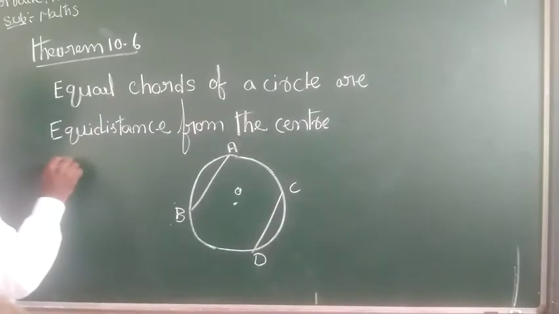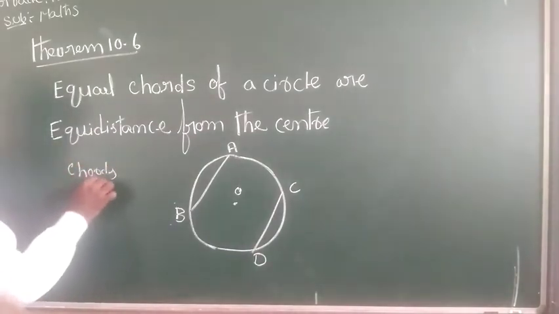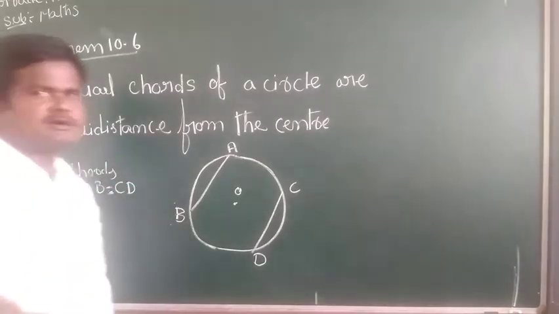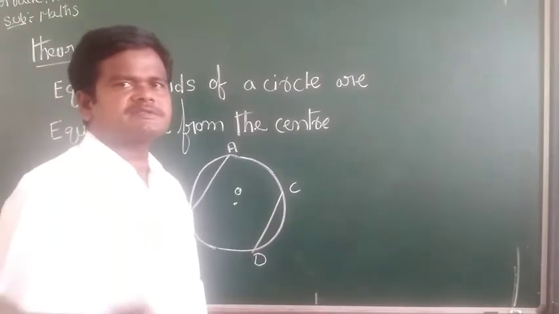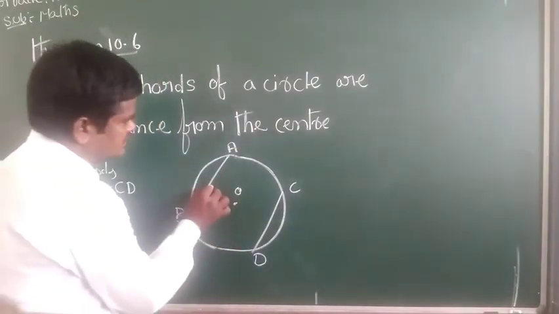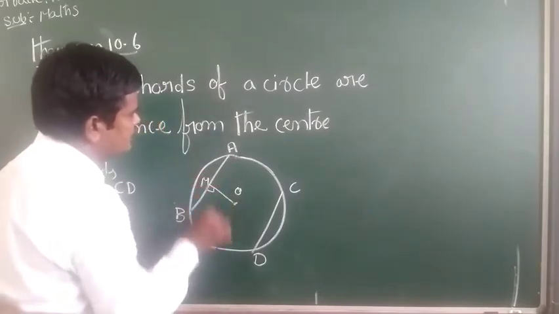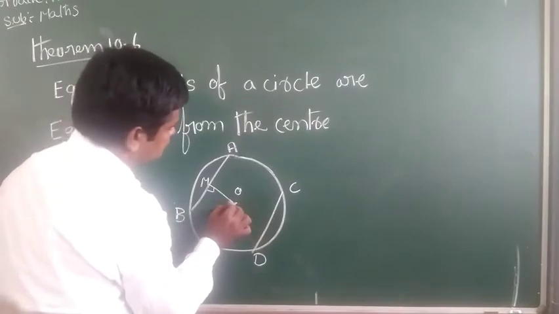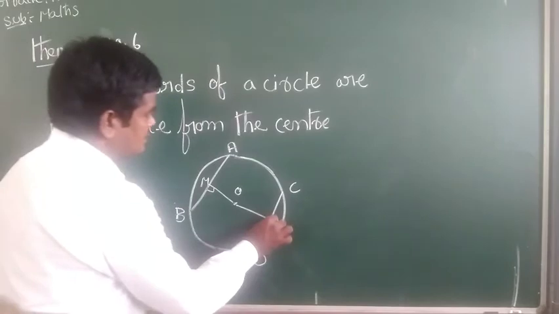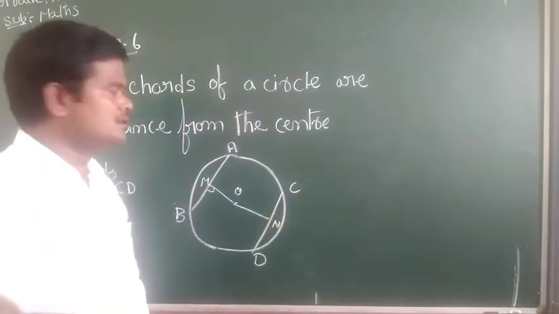So here chords AB equal to CD. This is given. Equal chords are equidistant from the center. Draw the perpendiculars OM and ON. So here OM equal to ON.